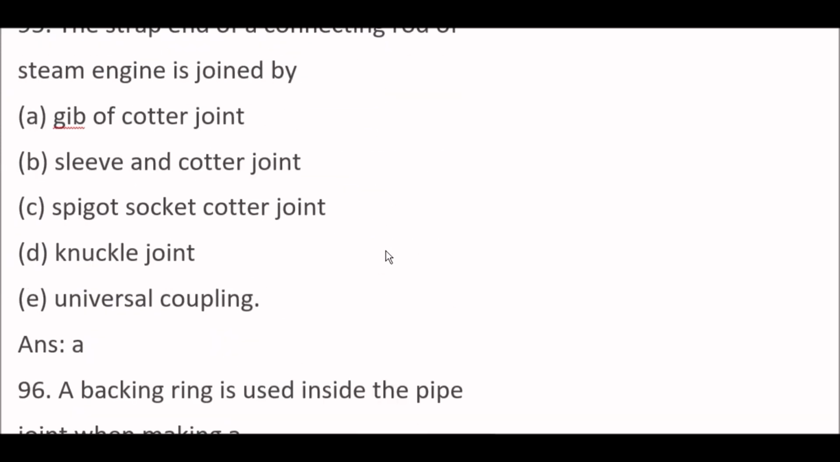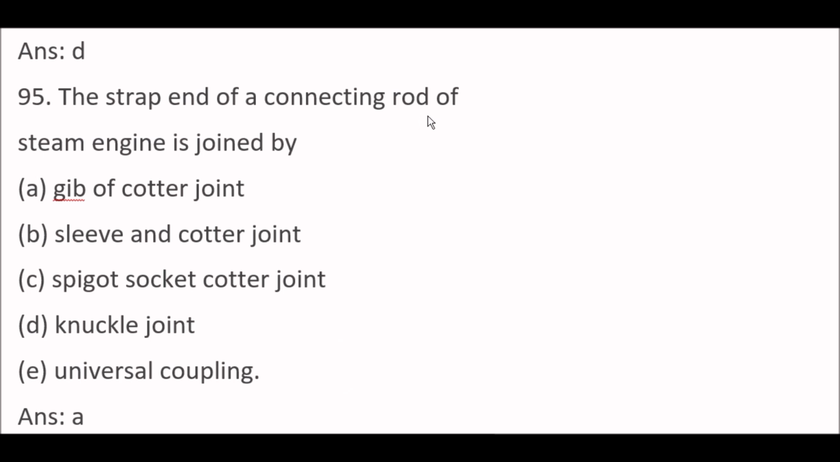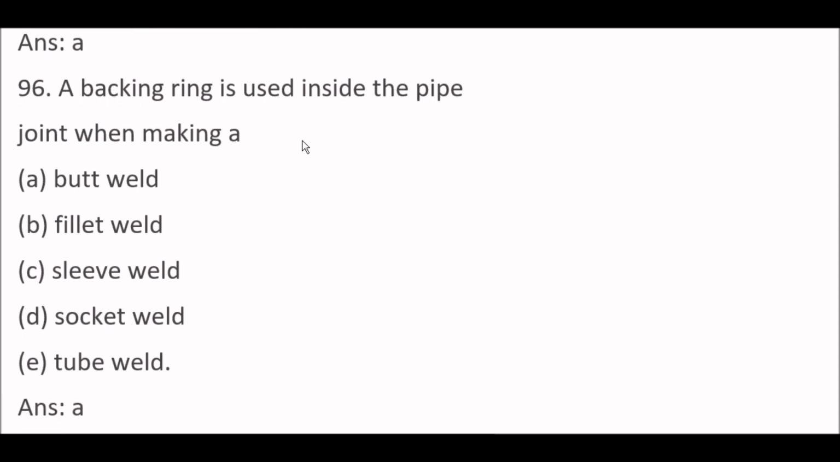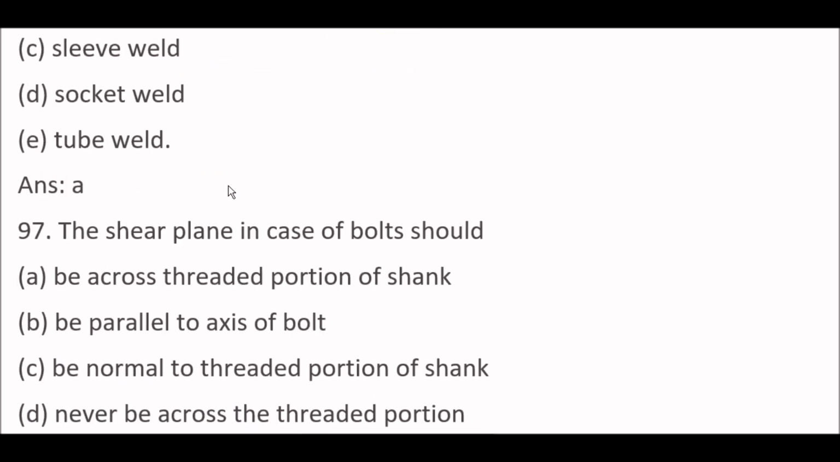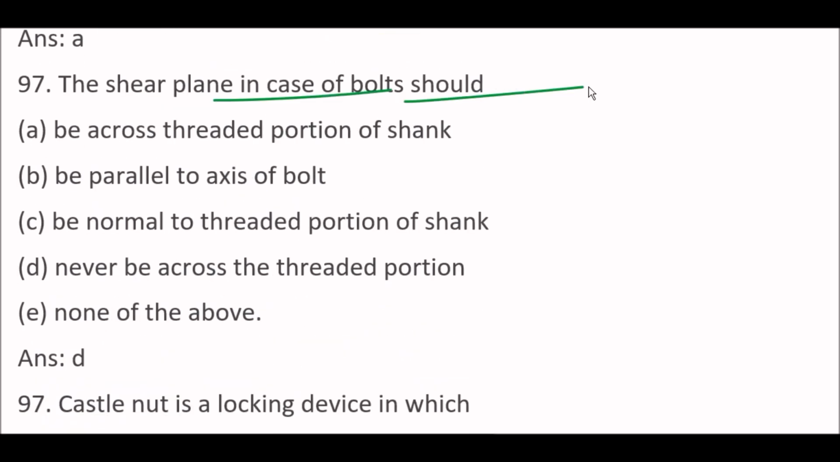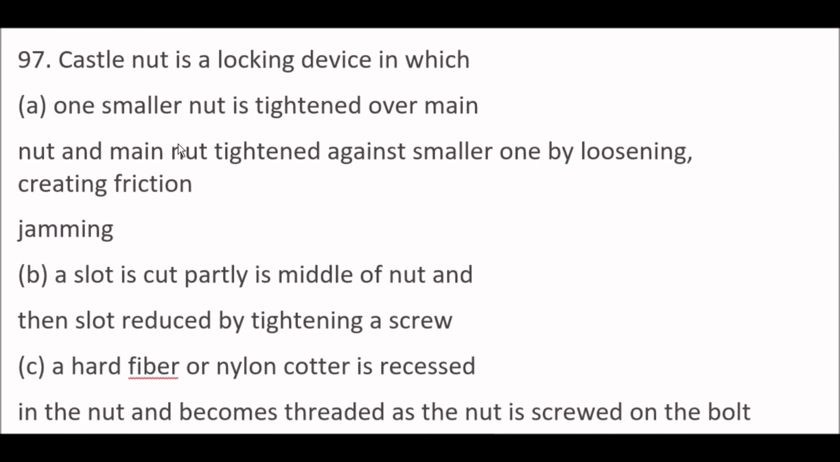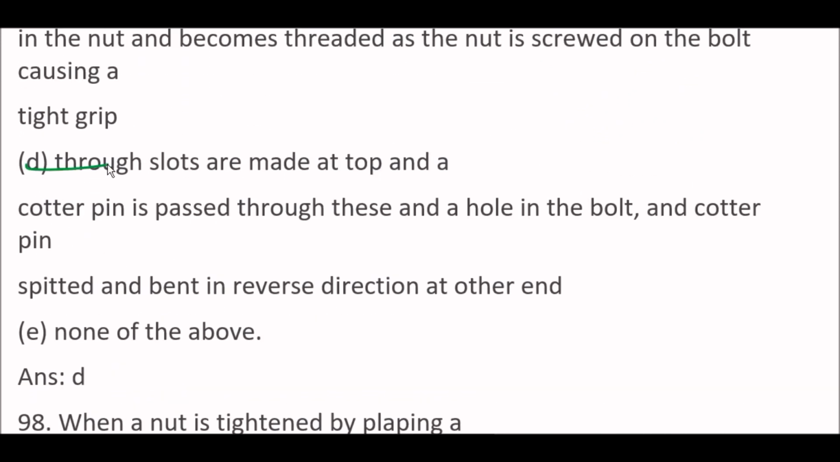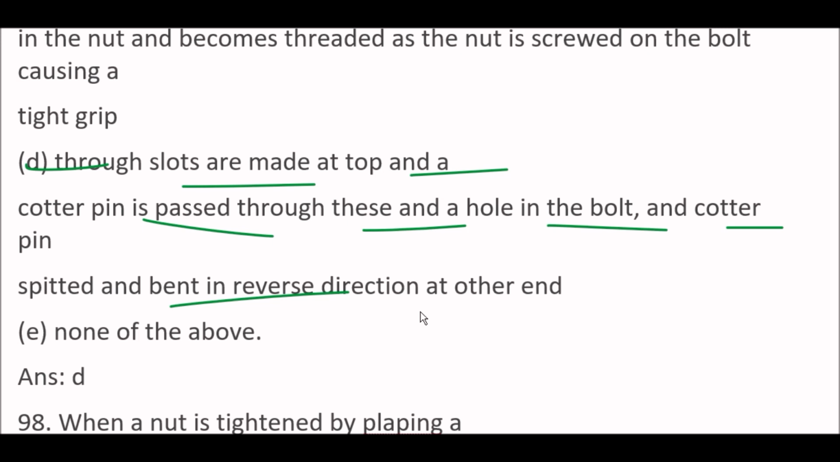Okay. Next question. The strap end of a connecting rod of a steam engine is joined by option A, gib and cotter joint. Next question. A backing ring is used inside the pipe joint when making a butt weld. Next question. The shear plane in case of bolt should be option D, never be across the threaded portion. Next question. Castle nut is a locking device in which option D, through slots are made at top and a cotter pin is passed through these and a hole in the bolt and cotter pin. Okay. Pin is split and bent in reverse direction at other end.